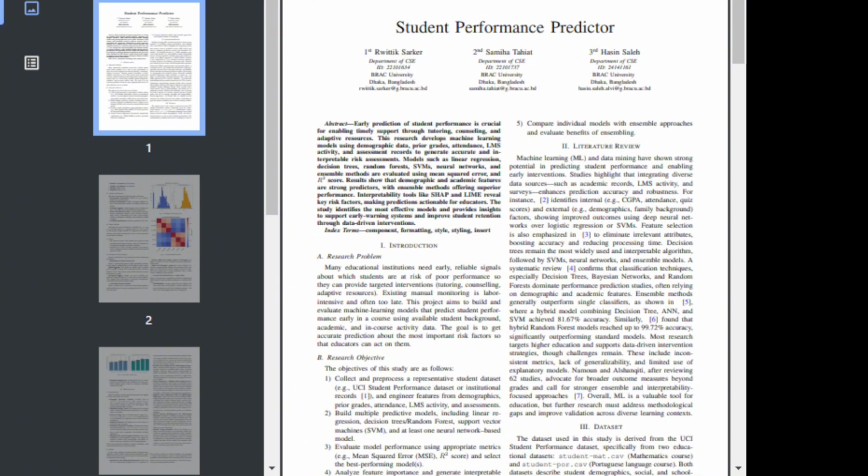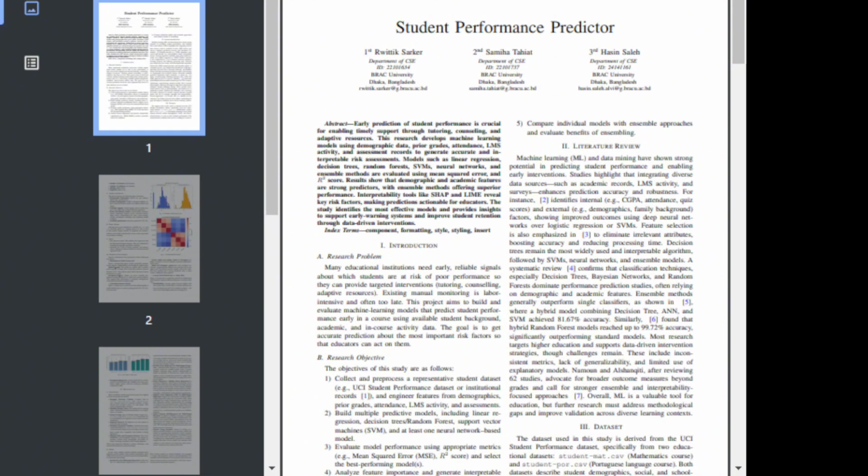The goal of this research is to predict student performance early in a course so that educators can provide timely support through tutoring, counseling, or adaptive resources. We use machine learning models trained on demographic data, prior grades, attendance, LMS activity, and assessments. Models like linear regression, decision tree, random forest, SVMs, and neural networks are compared.